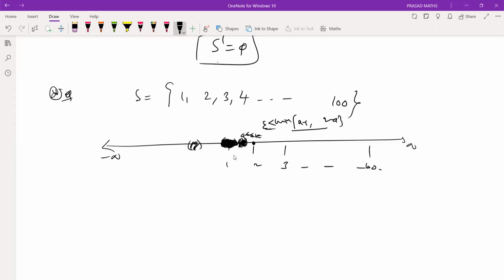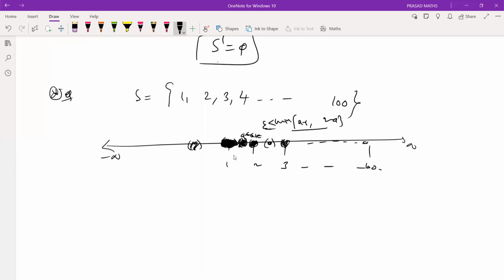You take this point. Is it a limit point? No. I'm going to take a very small neighborhood, a teeny, very short neighborhood of 2. This does not contain any point of the set S other than 2. Is it a limit point? No. This does not contain any.